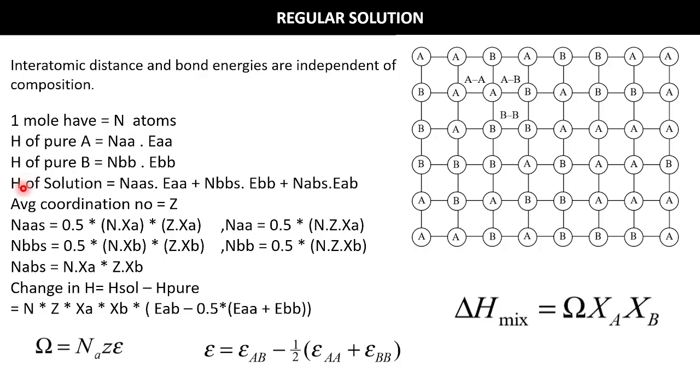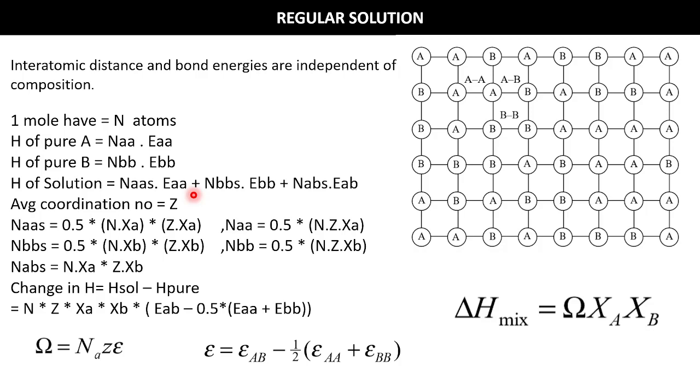And if they go into the solution, then you have to figure out what is the number of AA bond in the solution into energy of AA bond, plus number of BB bond in the solution into bond energy of that kind of atoms, plus number of AB bond in the solution into bond energy of AB kind of bonds.